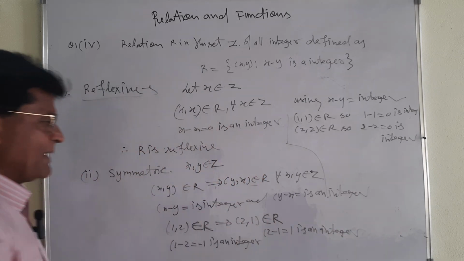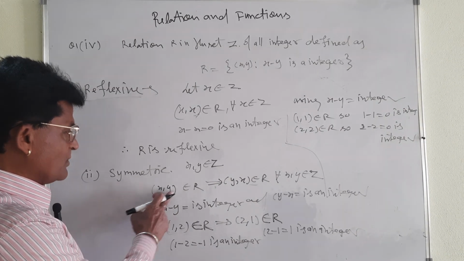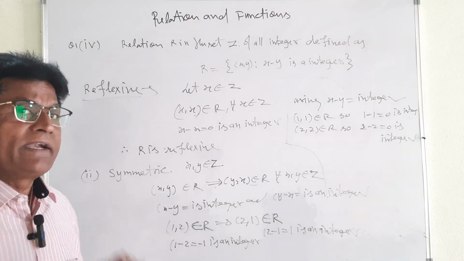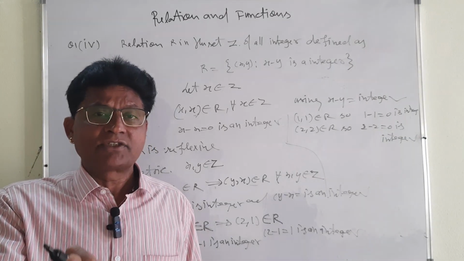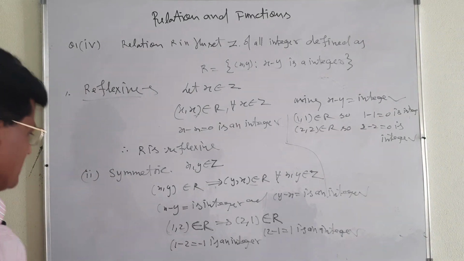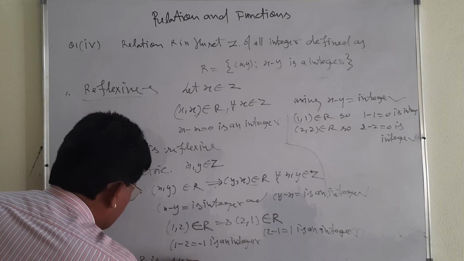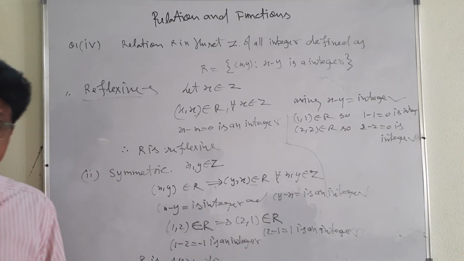I am taking the example so that you will understand. I have taken the integers in the form of x, y, and I have taken them in numerical form also. You can take integers 2, 3. 2 minus 3 will be equal to minus 1. Minus 1 is an integer. That is why the relation is symmetric. R is symmetric. R is a symmetric relation.